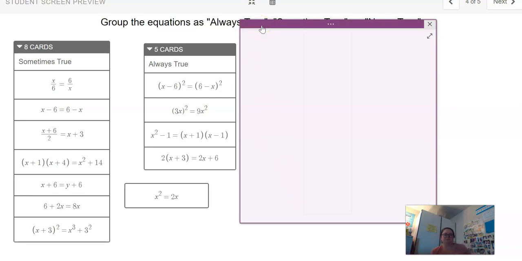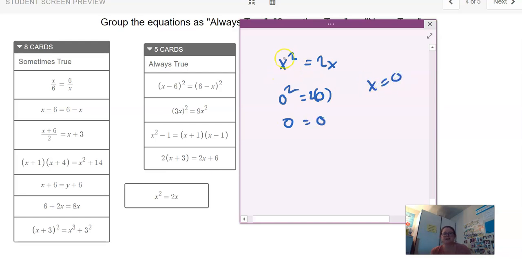Okay, last one. x squared equals 2x. And I think right off the bat, you're probably going, well, it doesn't always work. So it's definitely not always true. But are there numbers that would work? Yes, in fact, I can think of two pretty quickly. 0 would work. If I put 0 for x and 0 for this x, I get 0 squared equals 2 times 0, which is 0 equals 0. So x could equal 0. And actually, x could equal 2 also, because 2 squared is 4, and 2 times 2 is also 4. So x could also equal 2.